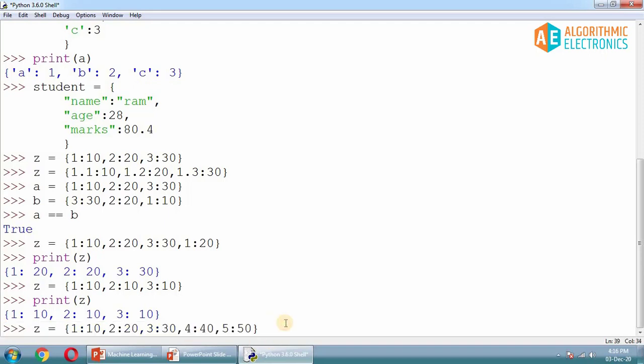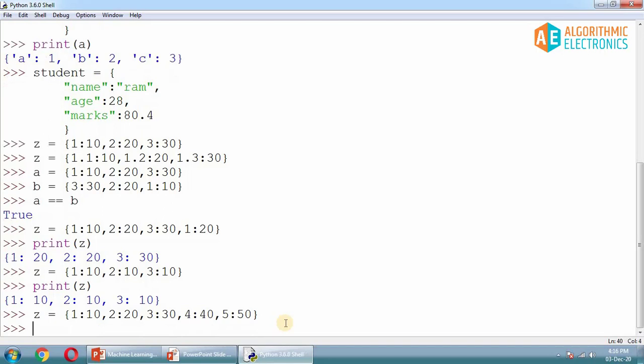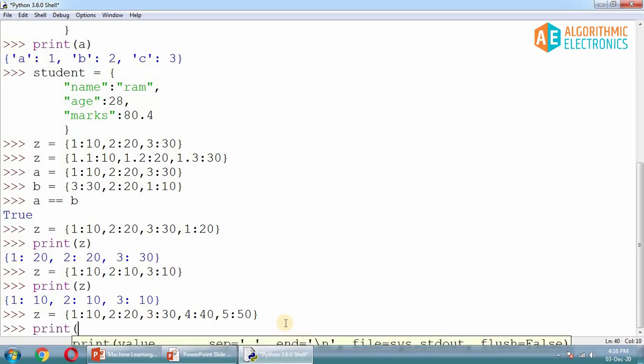Now if you hit enter, that's a dictionary, having the keys 1, 2, 3, 4 and 5, and obviously there are some values 10, 20, 30, 40 and 50, and each and every value corresponds to some key. Now if I have to access the dictionary, then I can access it using some key. So Z of, instead of writing 0, 1, 2, 3, 4, I'll write 3 or something.